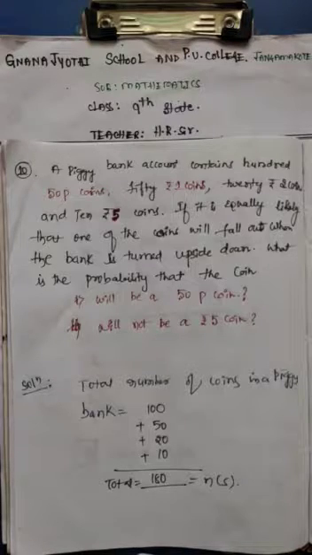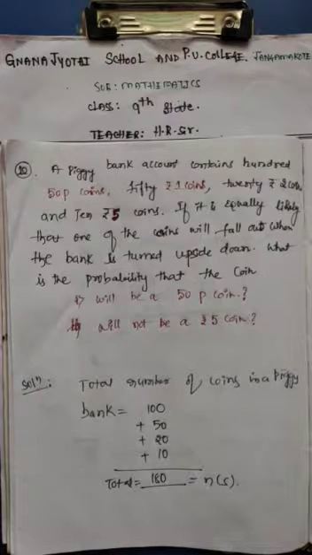For any event E, P(E) plus P(E bar) equals 1, where E bar stands for 'not E'. E and E bar are called complementary events.